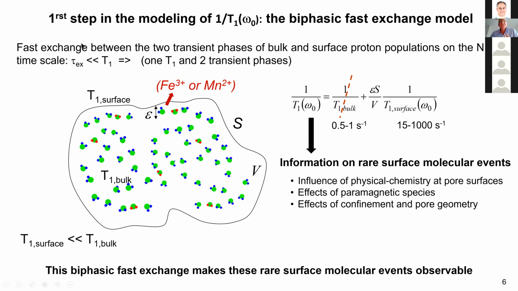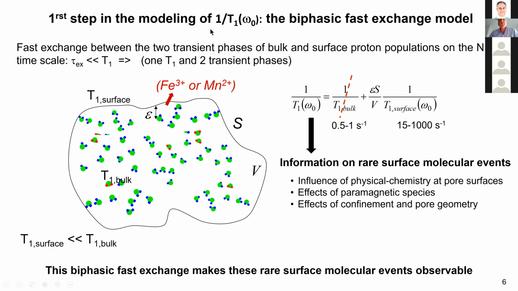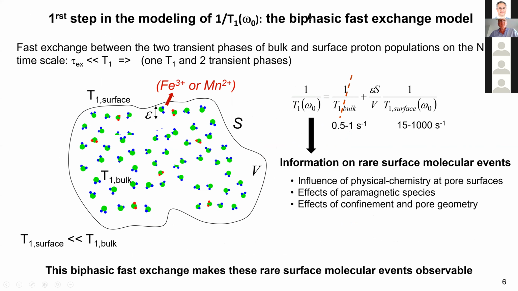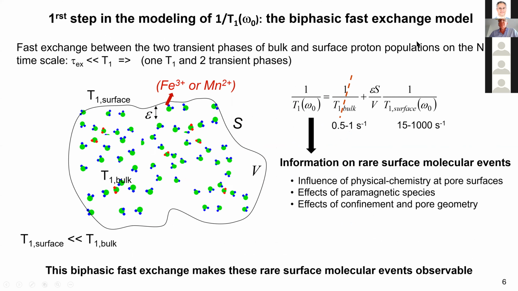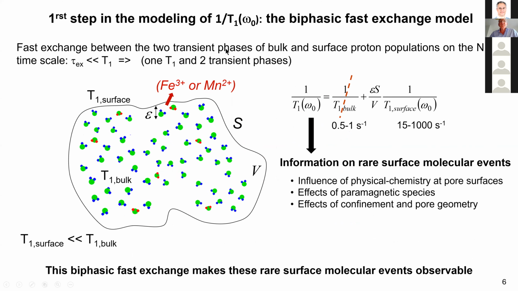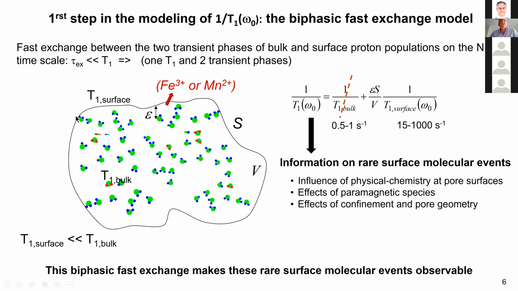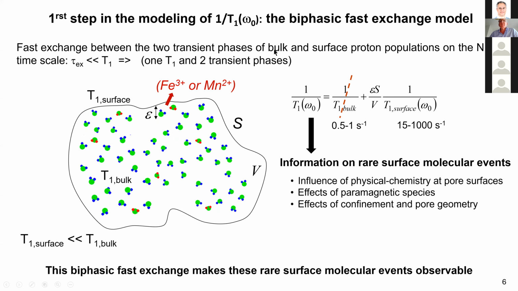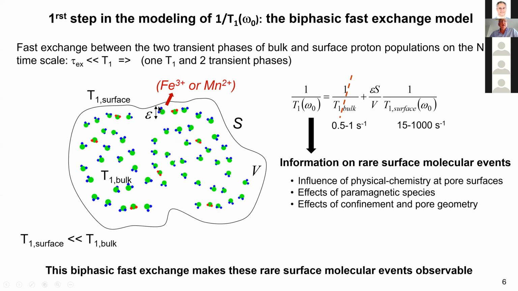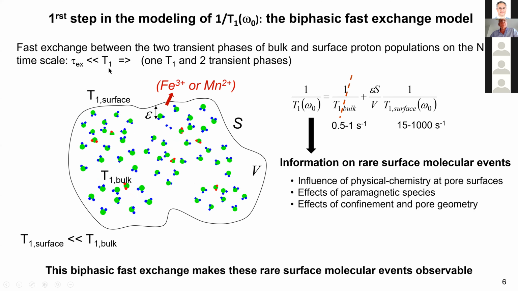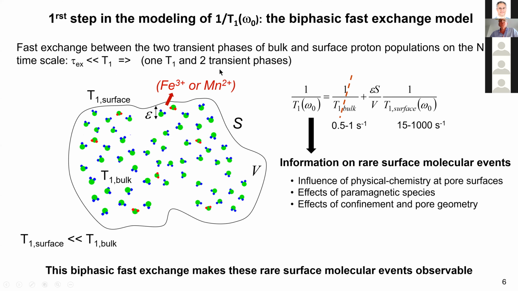I want to introduce now two main steps in the modeling of this proton relaxation rate. The first, when you have a liquid in a pore system, is the biphasic exchange model, which means that on the time scale of the experiment, you have a fast exchange between two transient phases: the bulk one with a very long T1, about second minus 1, and the surface, which is very short, about a millisecond. So we have 1 T1 and 2 transient phases.